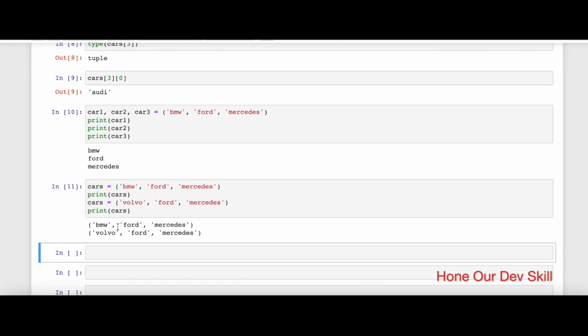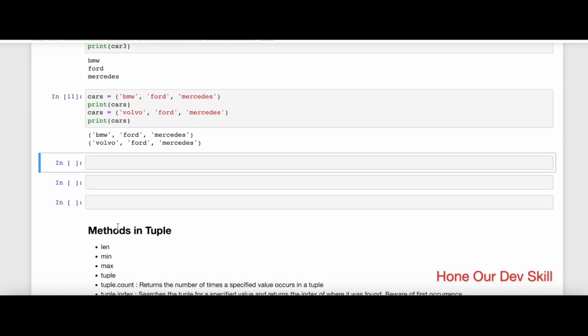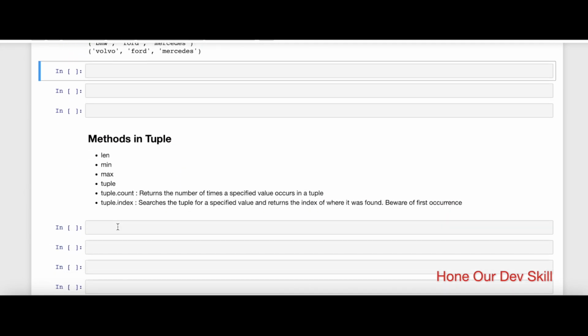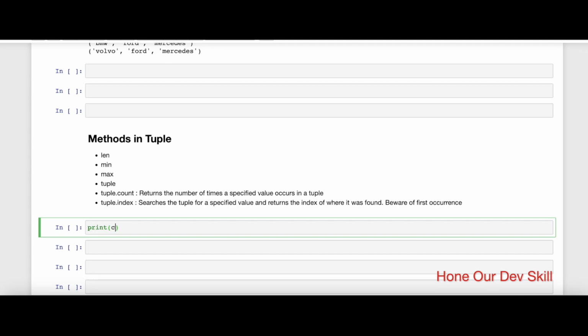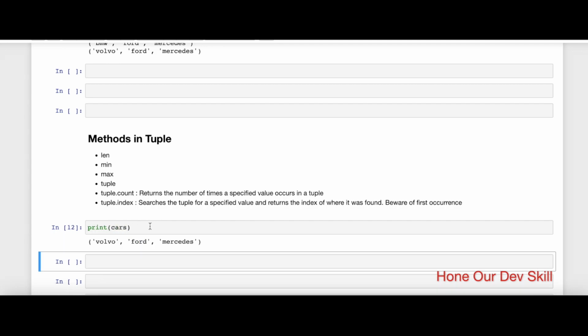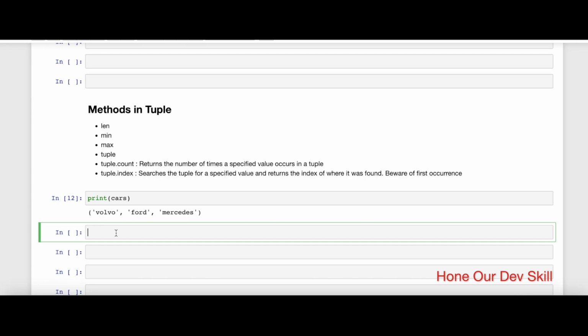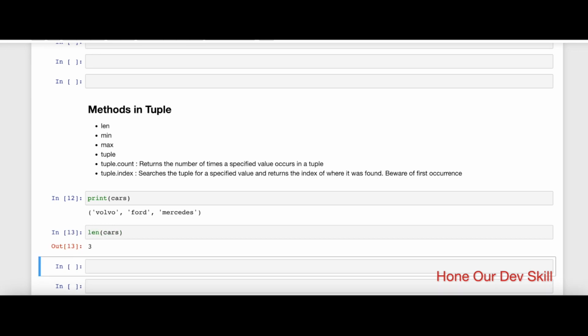So with this way, you can sort of redefine the tuple if at all you're planning to modify. So now let's look at what sort of methods are permitted in tuple. Just to show you guys, let me print cars. You have three items. Now if I want to identify the total number of items in the tuple, then if I use the length function, it's going to give me three items. There are one, two, three items that are there.